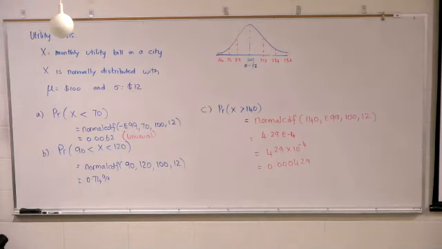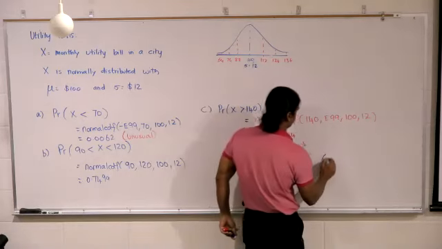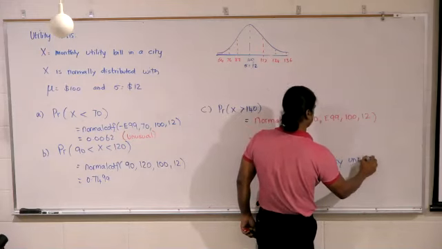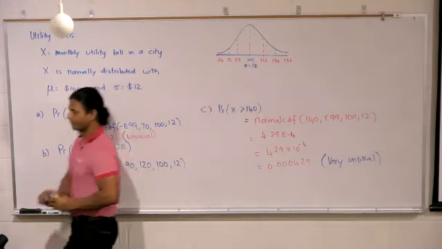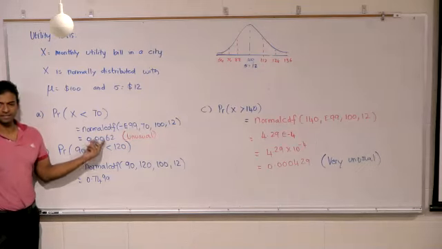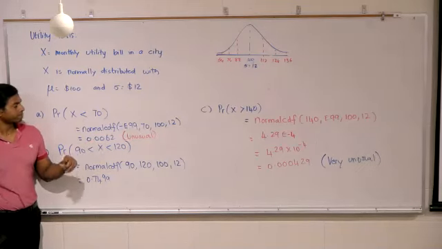Would we consider that to be very unusual? Yes. So I guess anything that has 2 zeros would be considered unusual, like 0.00. It's less than 2.5%. It's unusual.